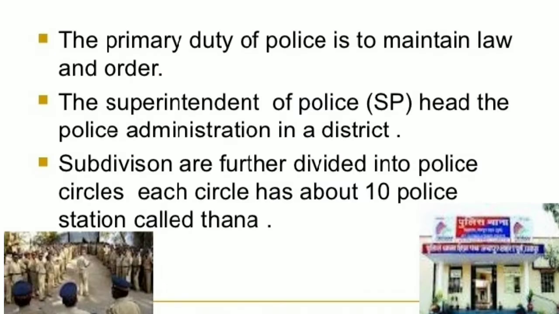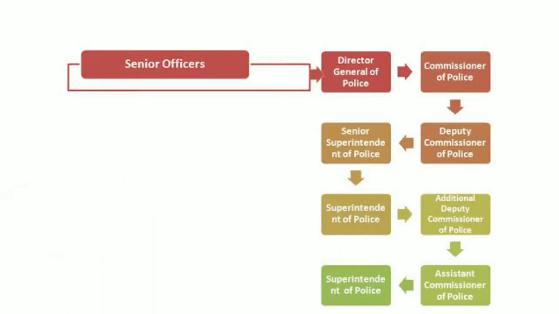Every subdivision is under the charge of a Deputy Superintendent of Police or DSP. A police circle generally has 5 to 10 police stations or thanas. SP is responsible to control all these police stations at once, and SP generally comes from IPS, or we can say the people who have cleared the exams of Indian Police Services. They can be appointed as a SP or Superintendent of Police. This was the upper level hierarchy of police for maintaining law and order.